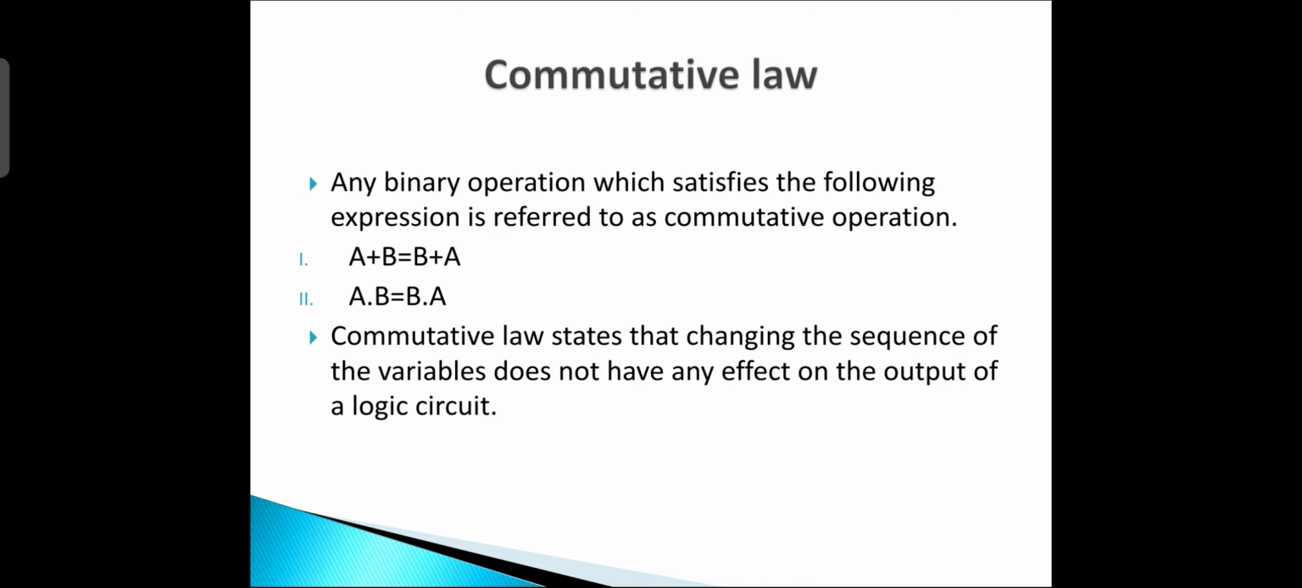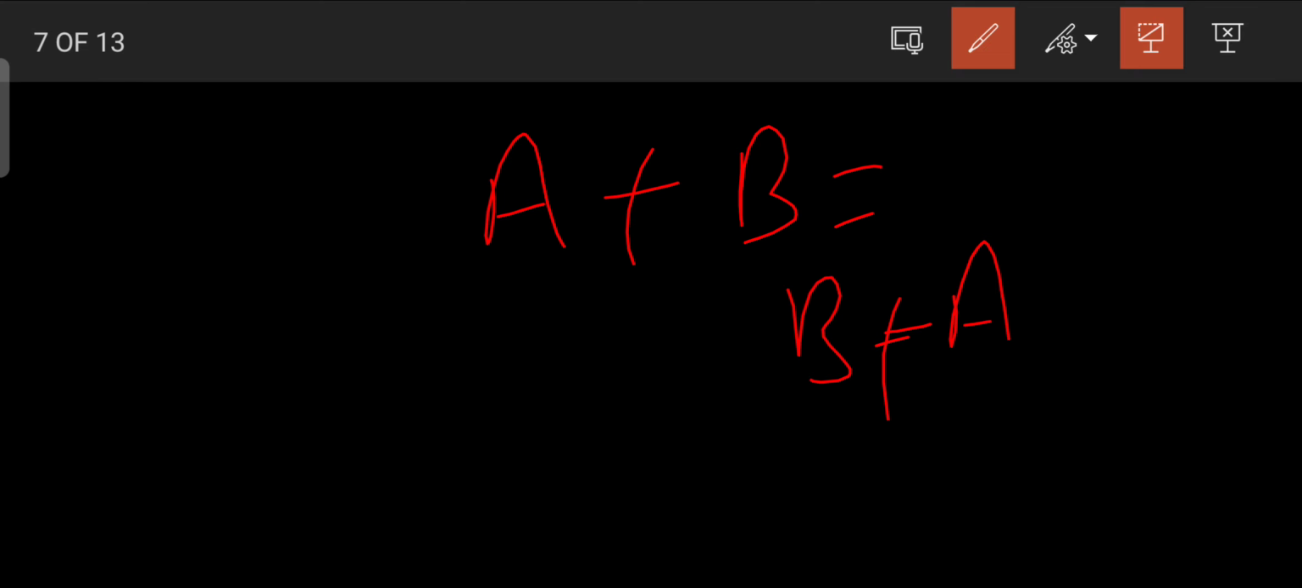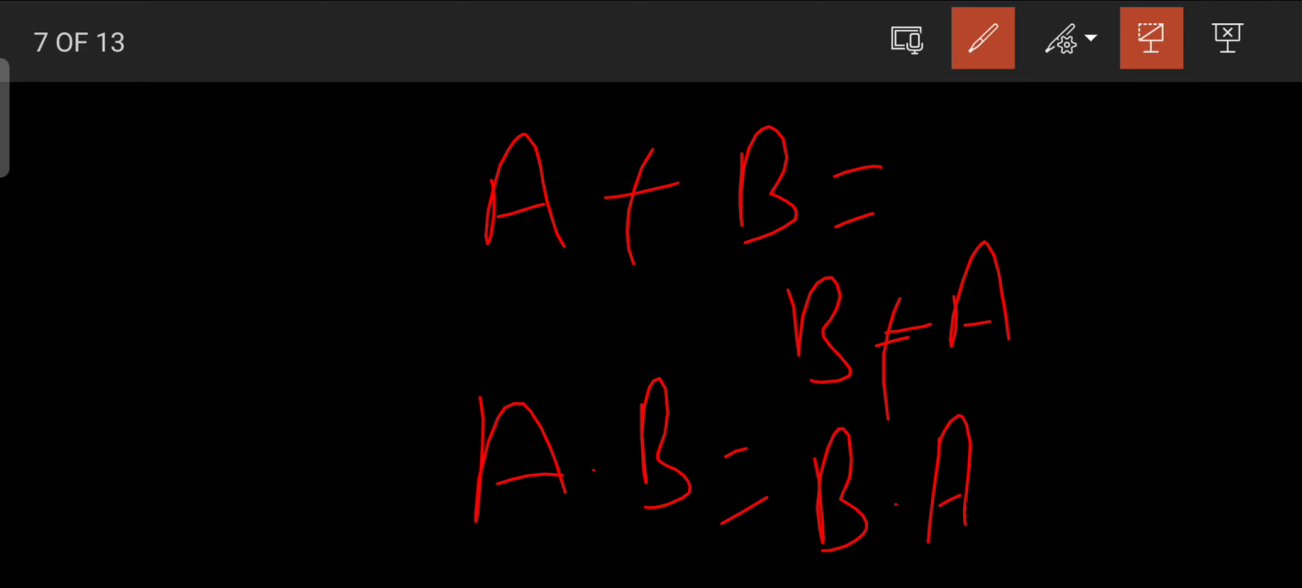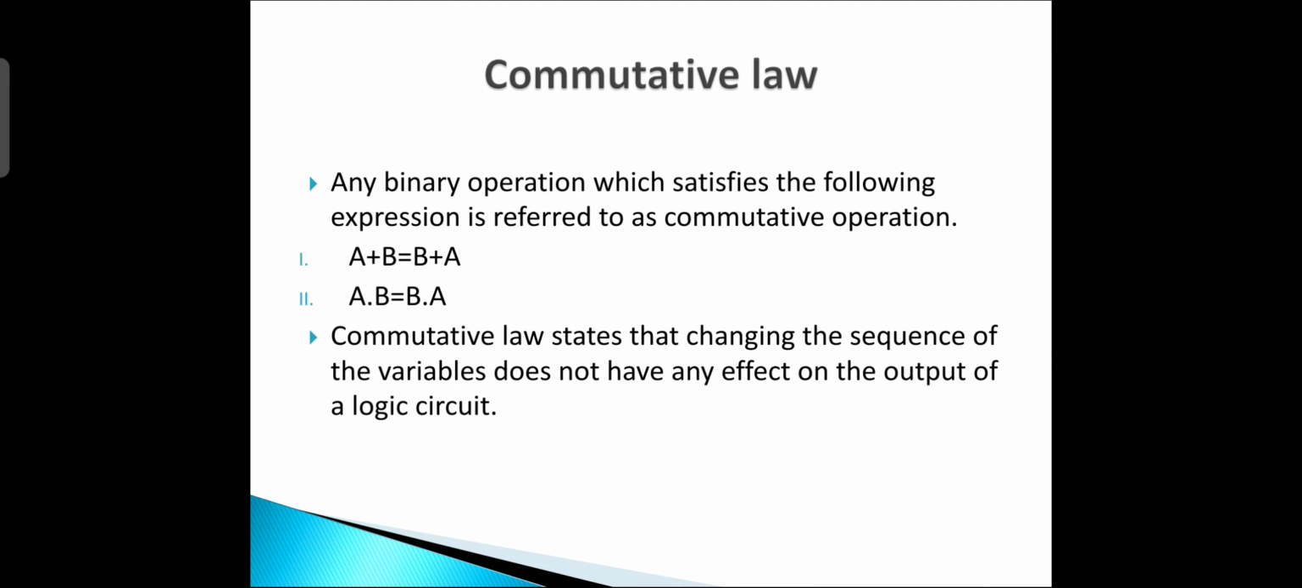The commutative law states that changing the sequence of the variables does not have any effect on the output of the logical circuit. If we have A plus B, and we change the sequence to B plus A, then they should be equal. If we have A dot B and again change the sequence to B dot A, they will be equal. This is called the commutative law in Boolean algebra.